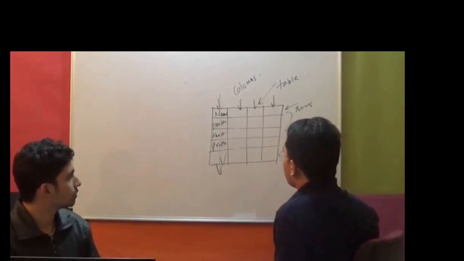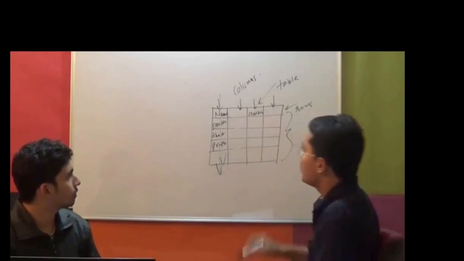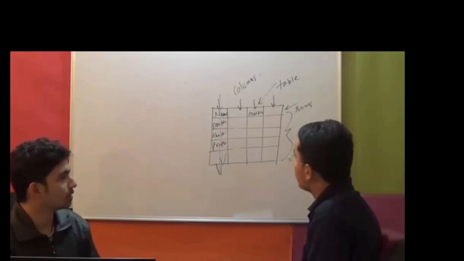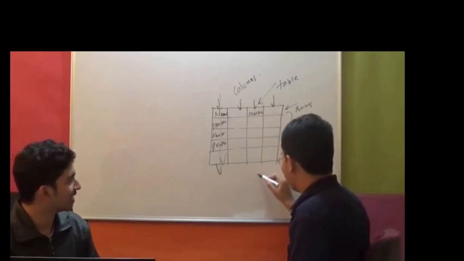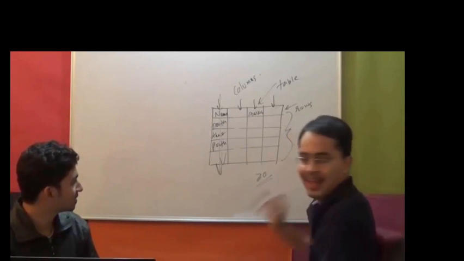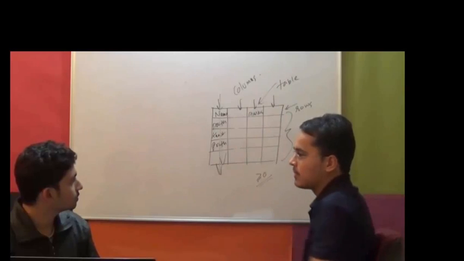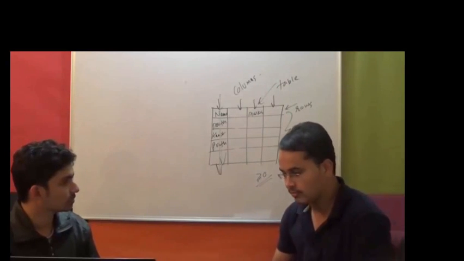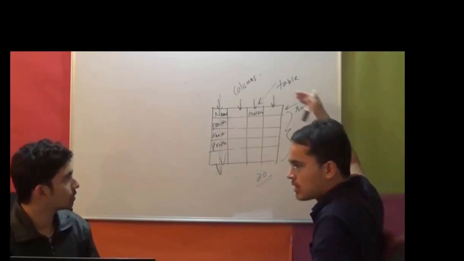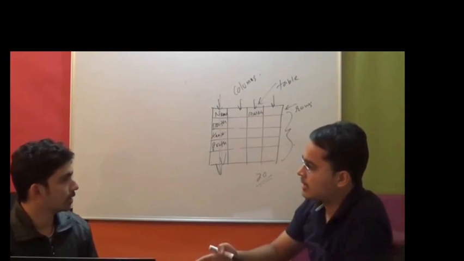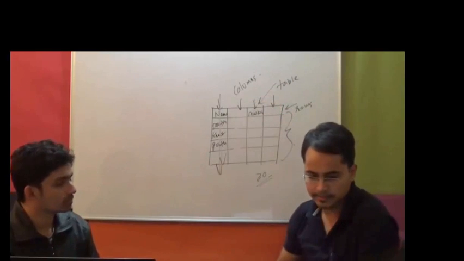Then someday you might say if this other column stores the marks, you can say that they have to be greater than or equal to 0. You could score a 0, right? So marks could be greater than or equal to 0. So that constraint I can apply on this column. So now, how do you say table? A table is a collection of rows and columns with constraints. Constraints, of course, applied on columns, right?